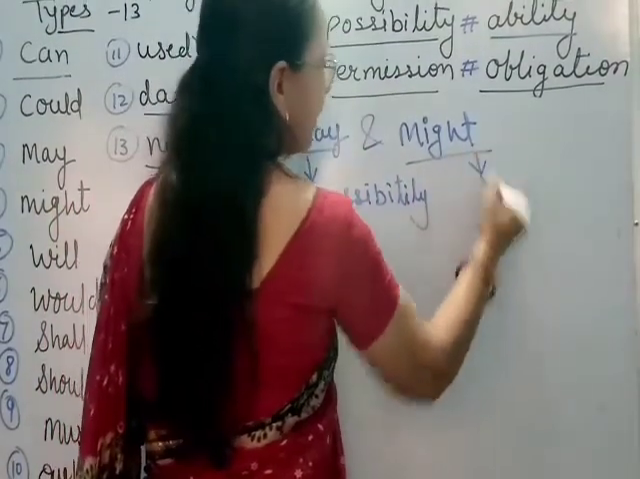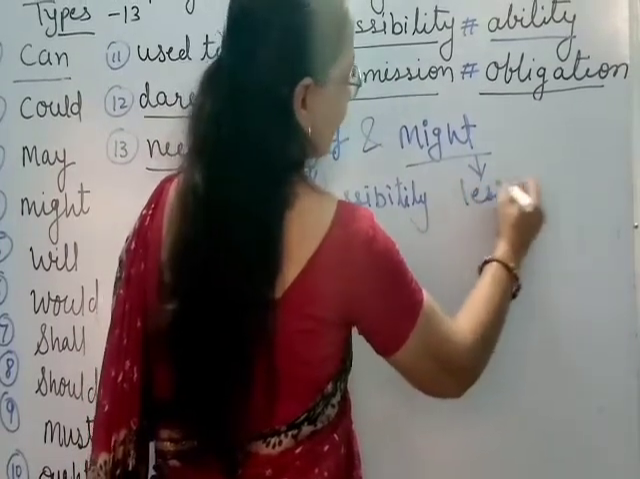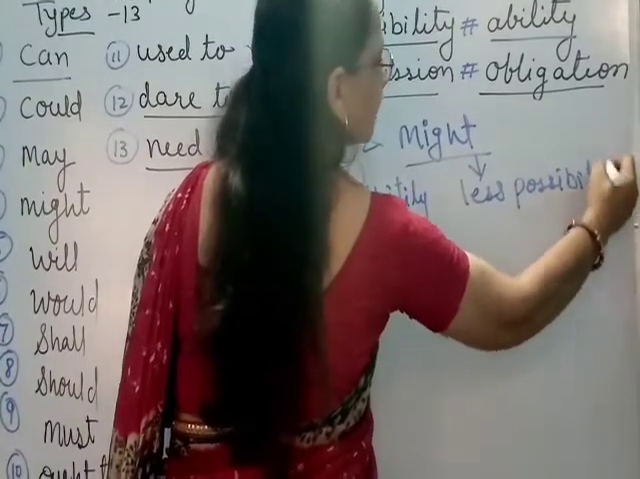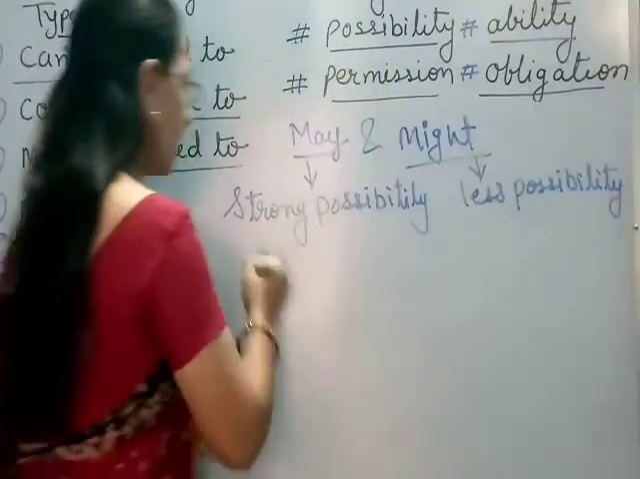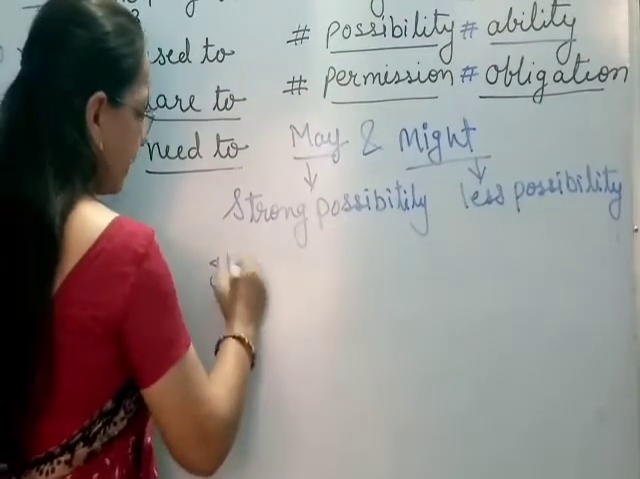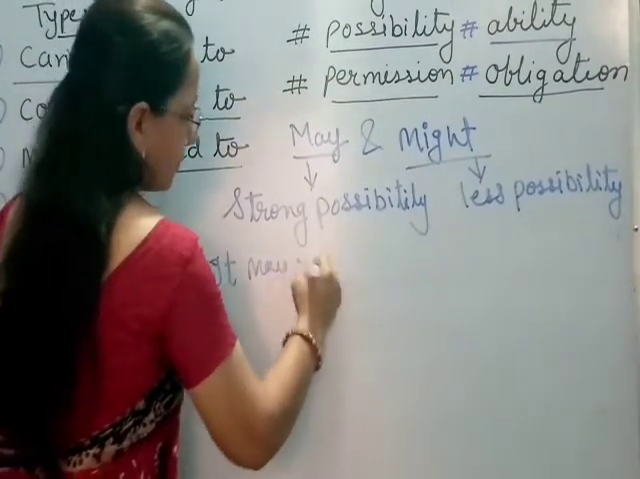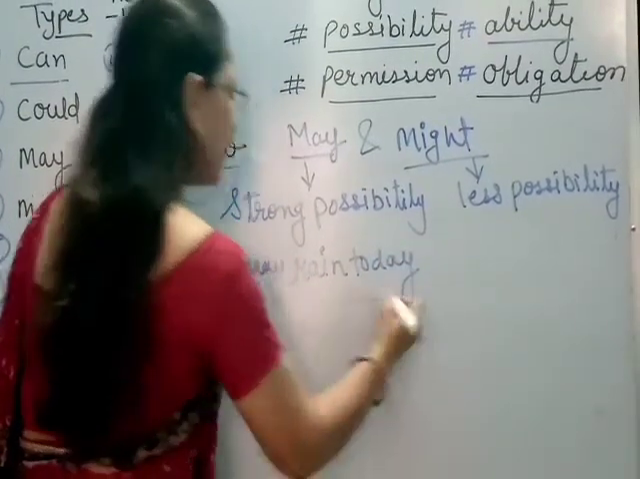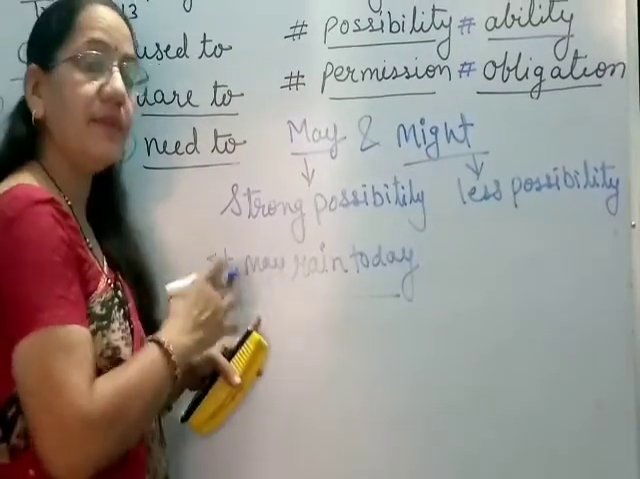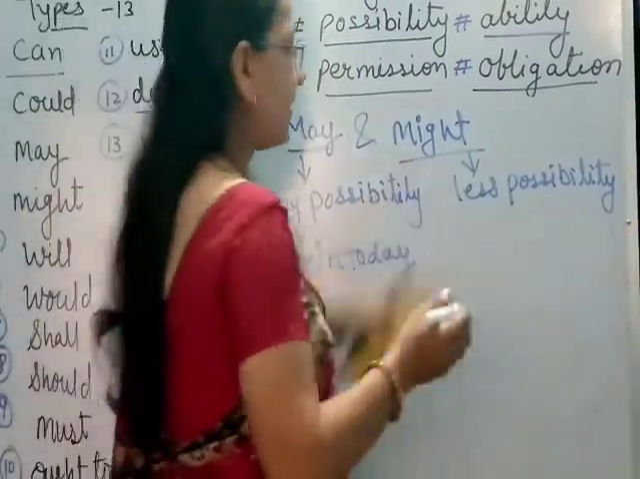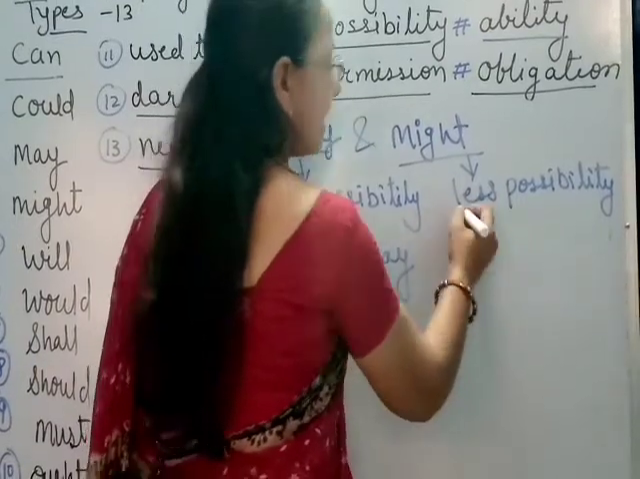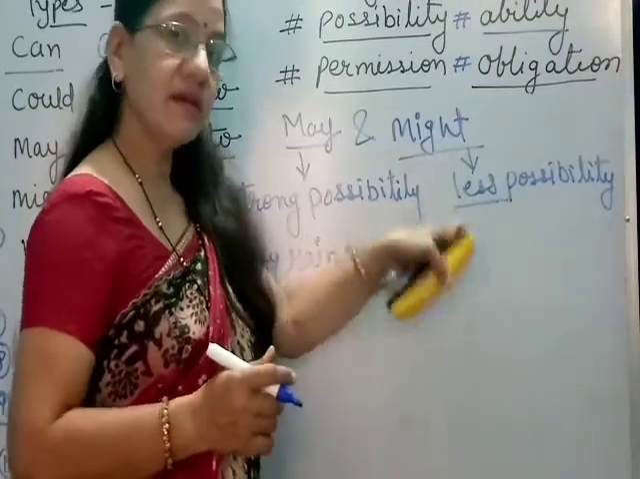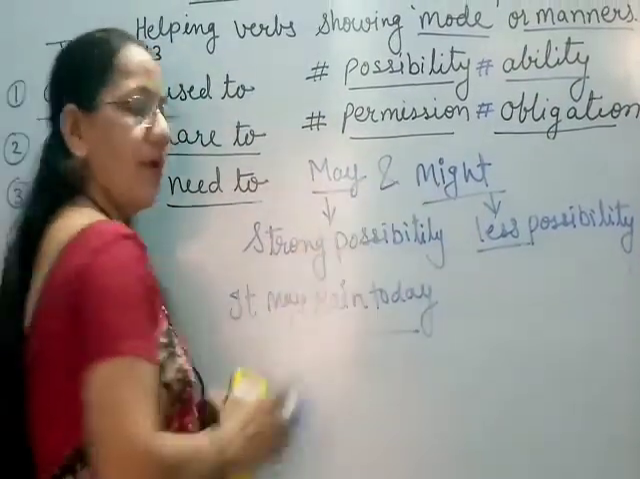And might is used when we have fewer possibilities of action. Like, if we say it may rain today, that means there is a 99% possibility that it may rain today. But when we say it might rain today, that means there is less possibility that rain will come. These are the differences between the two verbs.